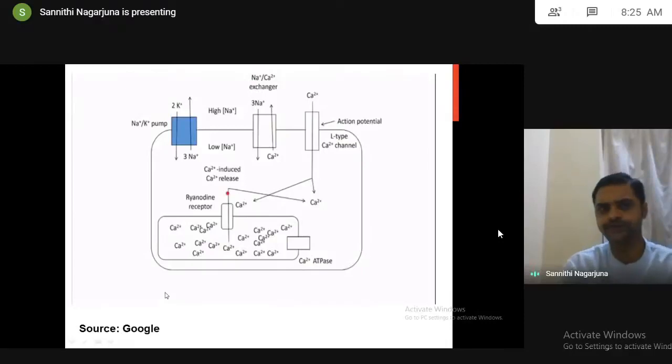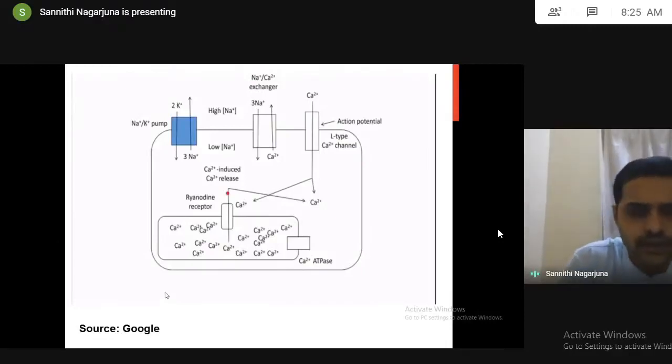I'm showing here. See, this is what is done by Na plus K plus ATPase. The normal function of this pump is that 3 sodium will get outside, 2 potassium will come inside. So it maintains the resting state. This is what we discussed.